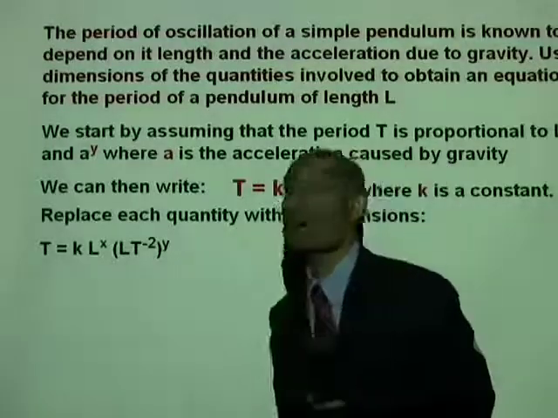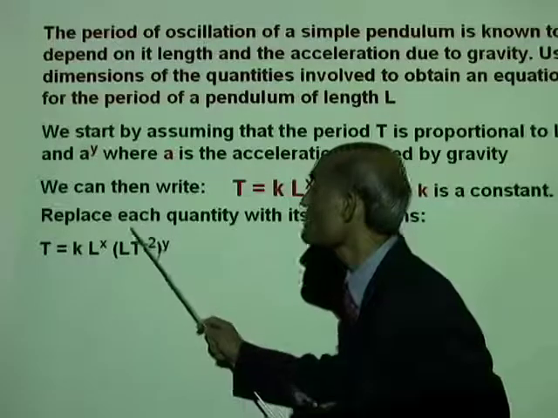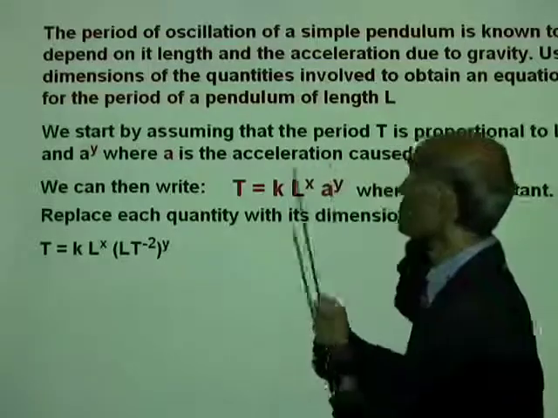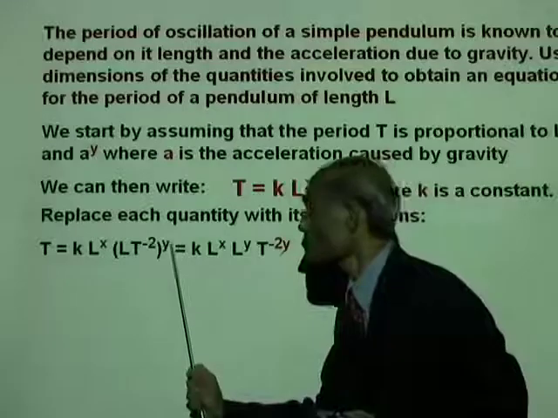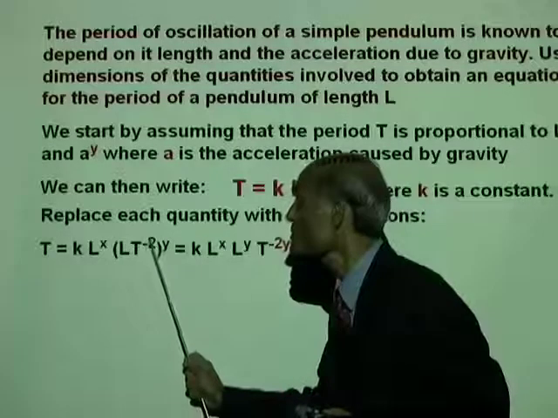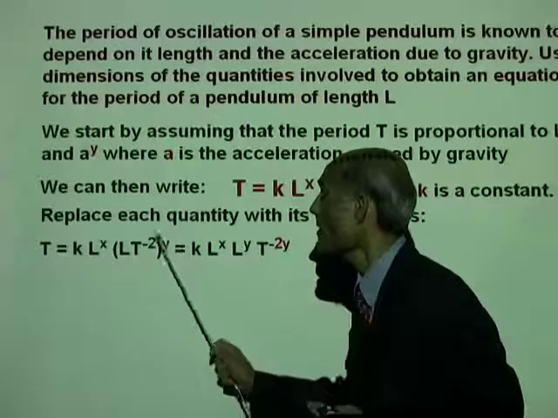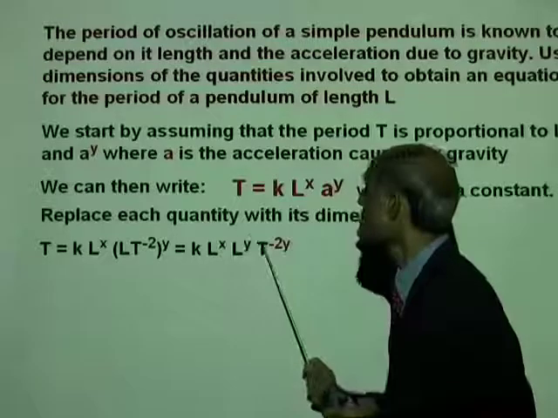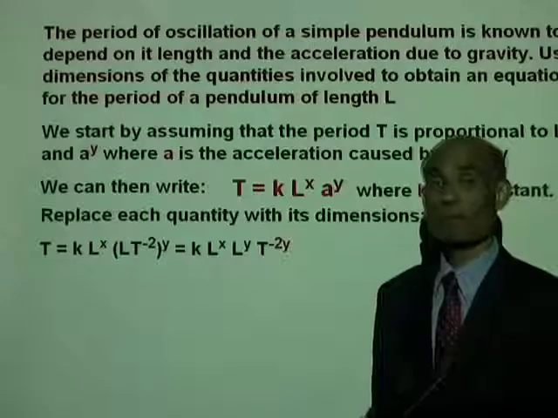The dimension of a is L T to the power of -2, and we raise that whole quantity to the power y. And now, use the power rule. L times T to the power of -2, all to the power of y, is L to the power of y times T to the power of -2y.